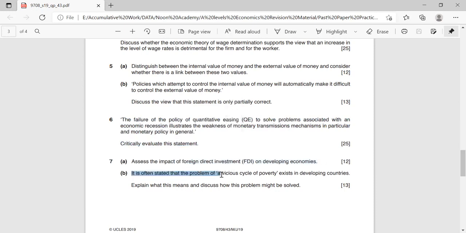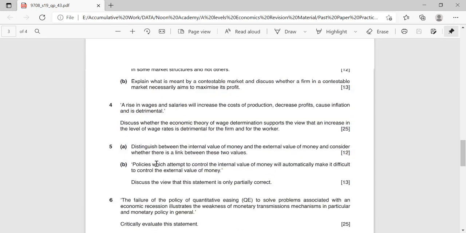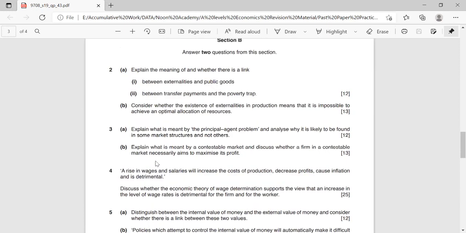It is often stated that the problem of vicious circle of poverty exists in developing countries. Explain what this means and discuss how this problem might be solved. So these are all the questions, essay questions. Now you tell me which of these questions you want me to attempt.